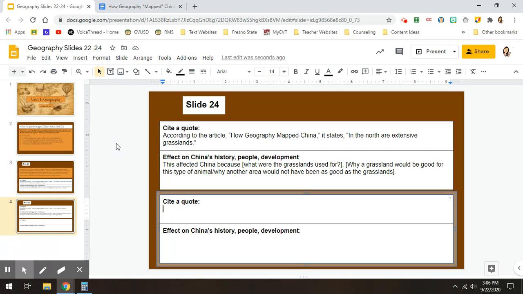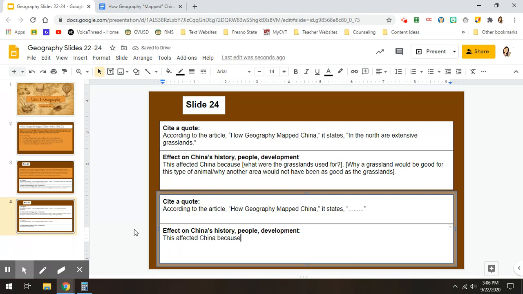Now for our third example, all I'm going to do is get you started. Remember, in order to cite, you need to say, according to the article, How Geography Mapped China, it states, and you need to type your quote. Again, choose a quote with a geographic feature. Make sure it talks about a geographic feature. And then at the bottom part of that box, you need to explain this affected China because.